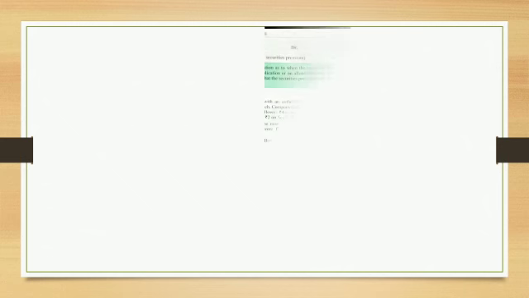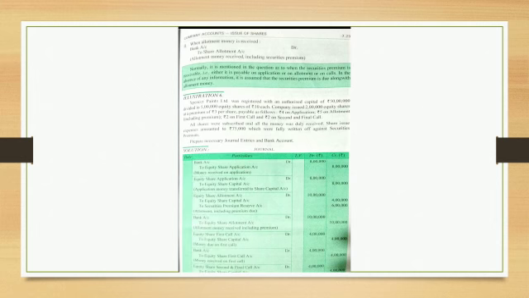Let's do the journal entries and numerical related to shares issued at premium. In Illustration number 6 in your book DK Goel, the statement is given: Paints Limited was registered with an authorized capital of rupees 50 lakh divided into 5 lakh equity shares of 10 each. The company issued 2 lakh equity shares at a premium of rupees 3 per share, payable as follows: rupees 4 on application, rupees 5 on allotment, including premium.